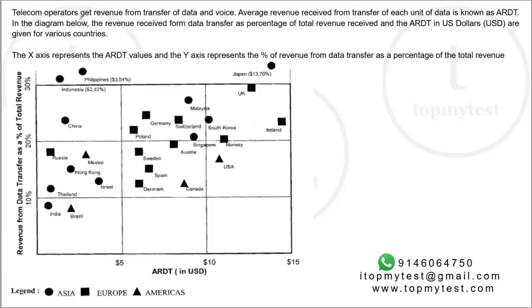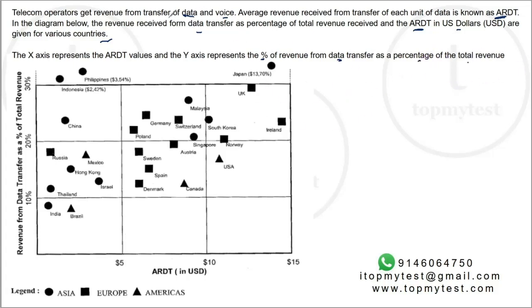So the set says telecom operators get revenue from transfer of data and voice. Average revenue received from the transfer of each unit of data is known as ARDT. In the diagram below, the revenue received from data transfer as a percentage of total revenue, and ARDT in US dollars, are given for various countries. So for different countries, you have Asia, India, Hong Kong, Indonesia, Philippines, etc. You have ARDT on the x-axis. The y-axis represents the revenue from data transfer as a percentage of total revenue.